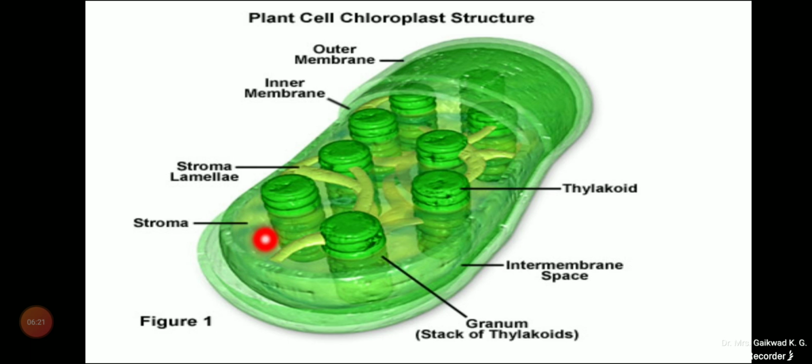Okay, so whatever the semi-liquid is there, that is the stroma, which is present in the whole other space. The stroma and the space inside the thylakoid contain various enzymes also, which are essential for photosynthesis. Like the other plastids, the stroma of the chloroplast also contains DNA and ribosomes. So it's all about the structure of the chloroplast.